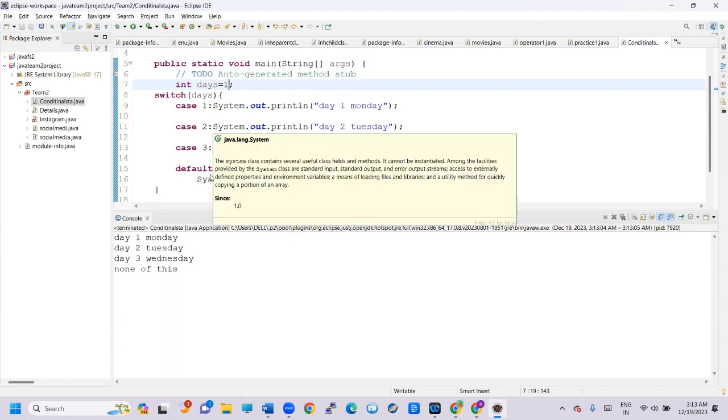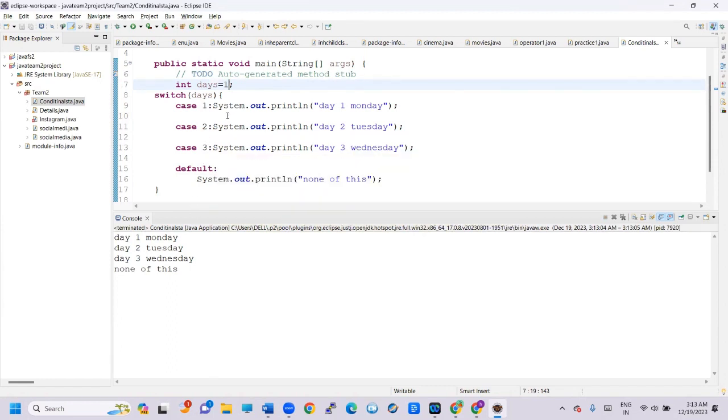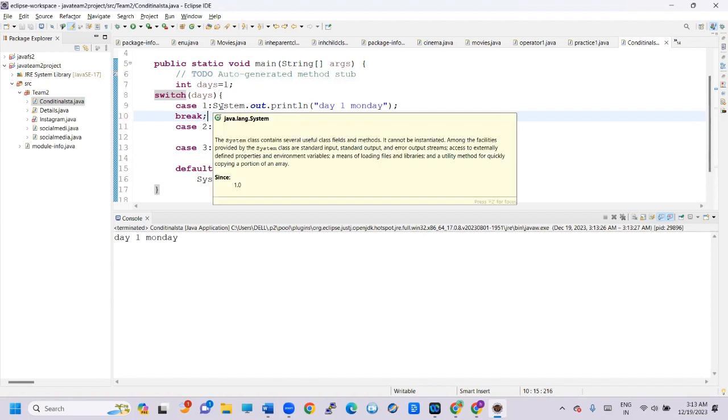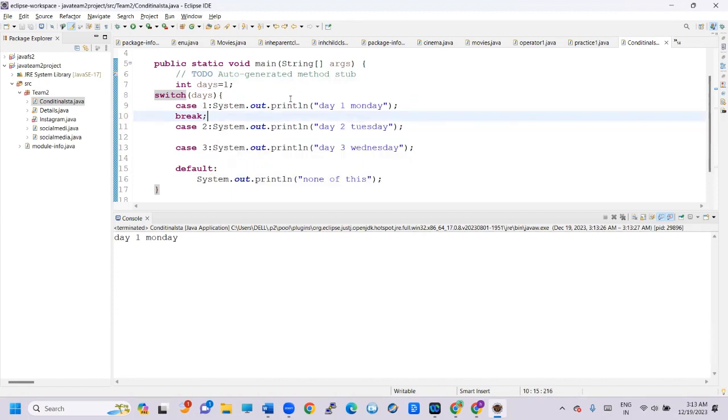Why? Because of break. If I give break here, what will happen? Let's see. It stops here, because break means it stops this statement. If we don't use this, we get all of these. It will check line by line. If this statement is true, it will break here only. If this statement is not true, it will move to another statement.